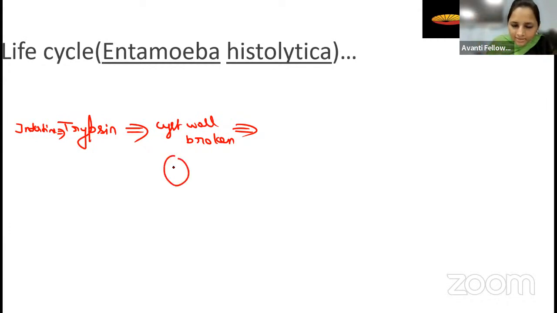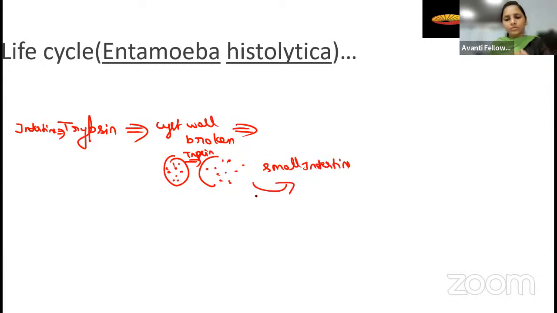See here, this is a cyst, okay? In the cyst, there is an active parasite. So when this cyst wall was broken by the trypsin, right? Trypsin broke this, right? So now this active parasite was released. Where was it released? In the small intestine, right? It was released into the small intestine.